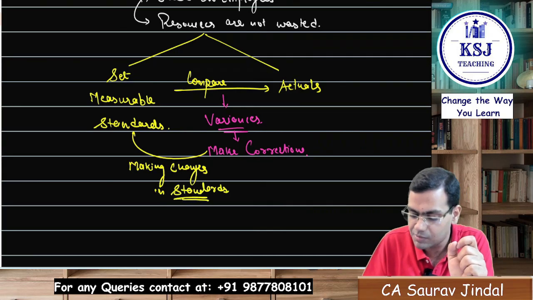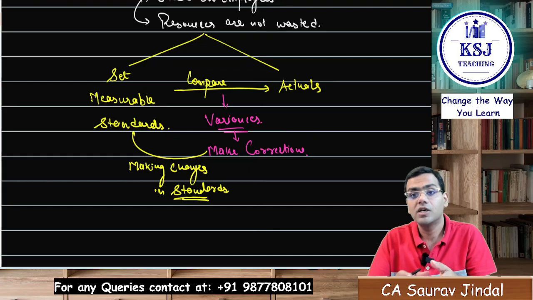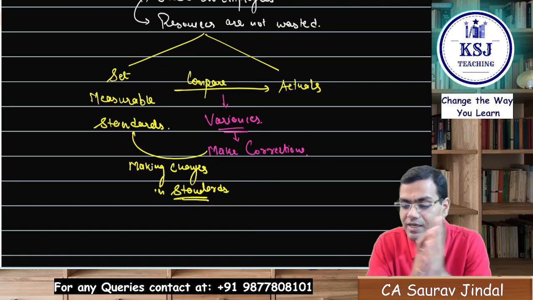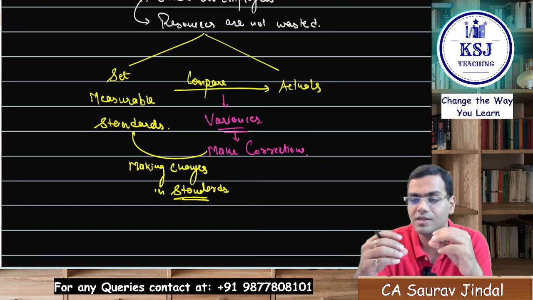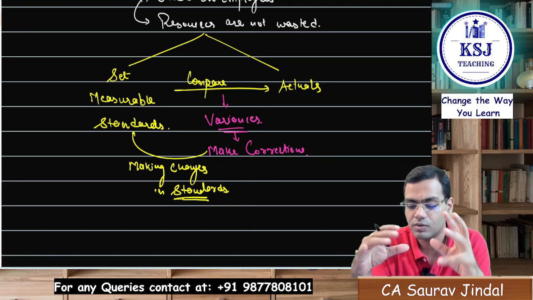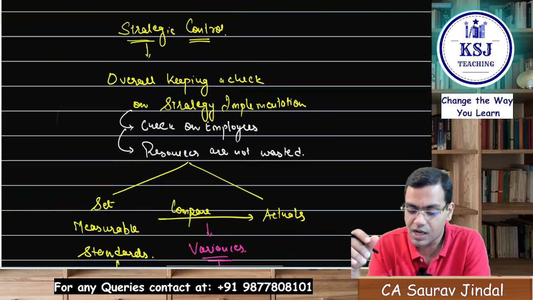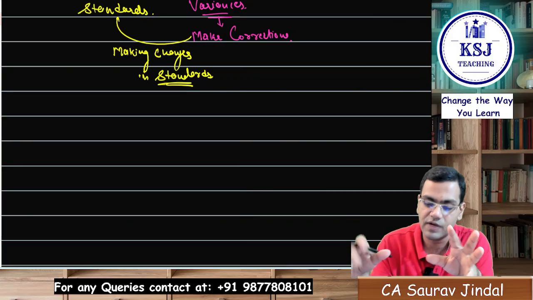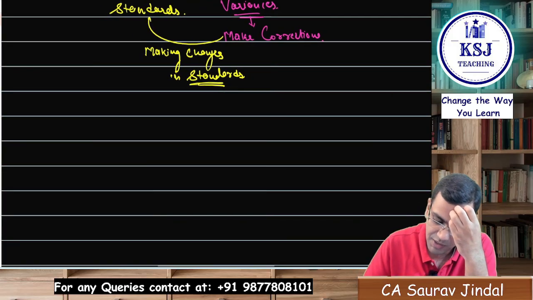There is quite a possibility that you have not set the right standards. You might need to learn something about the standards also, get new insights on the standards, that okay, this was not rightly done, so we need to change it. So this is what strategic control is all about. Then there are three types of strategic control that they are talking about here, right?